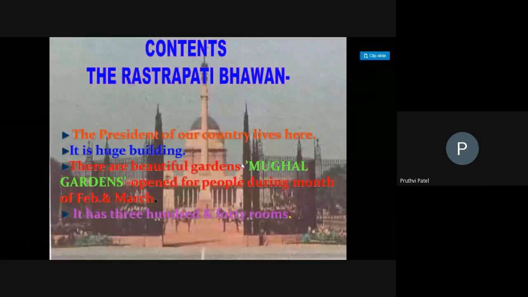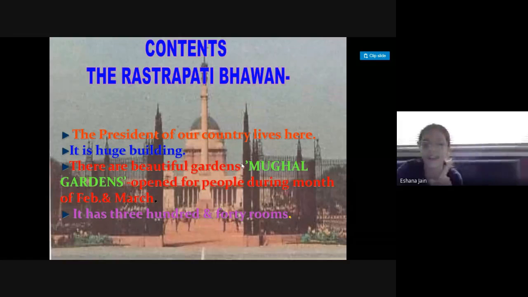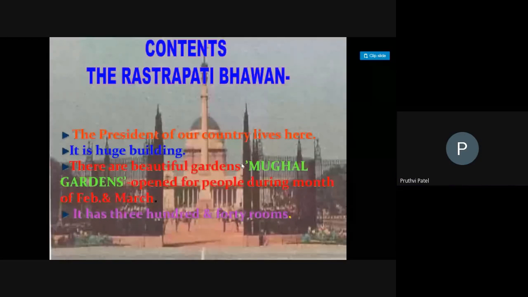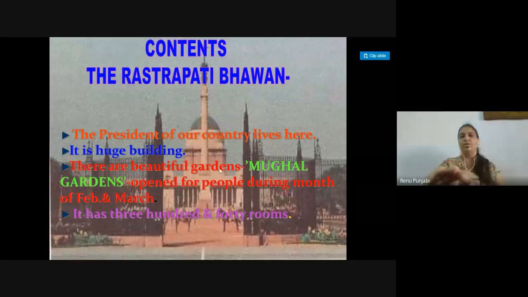Ma'am, in cleanliness, India is first. Yes, in cleanliness, Surat is third also. United States.